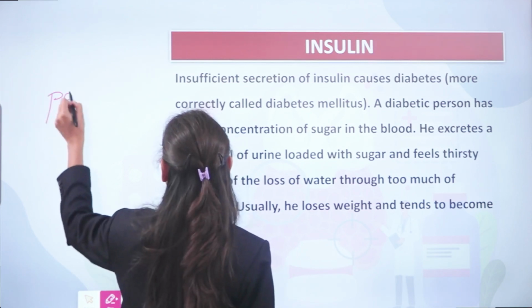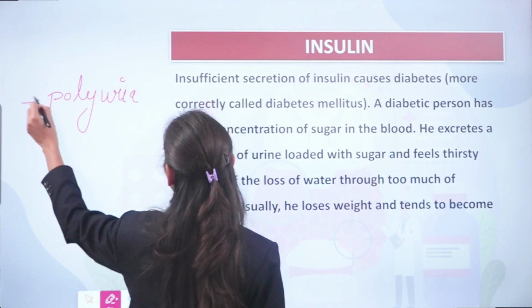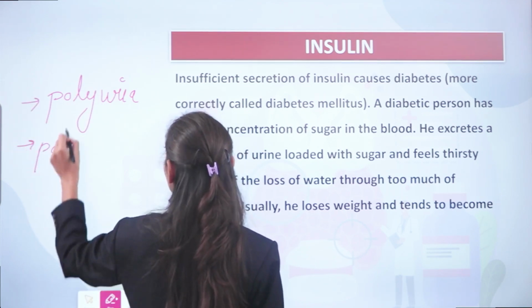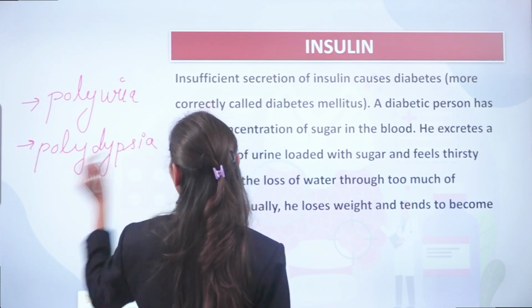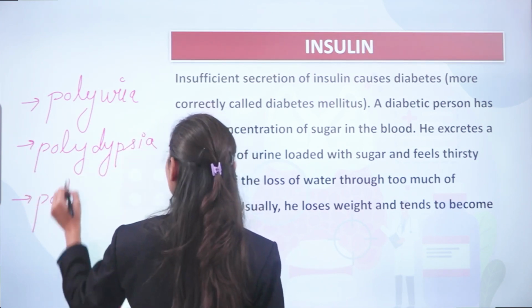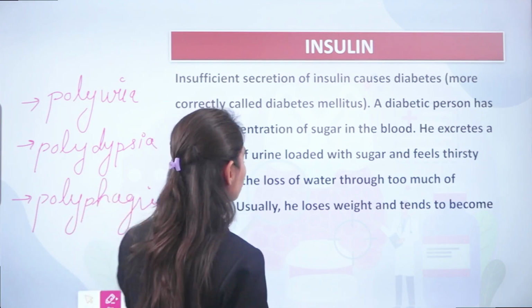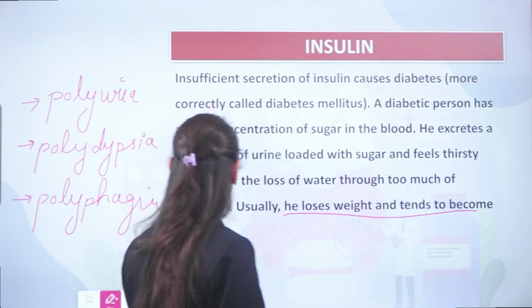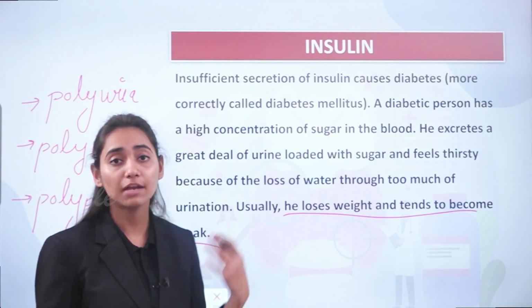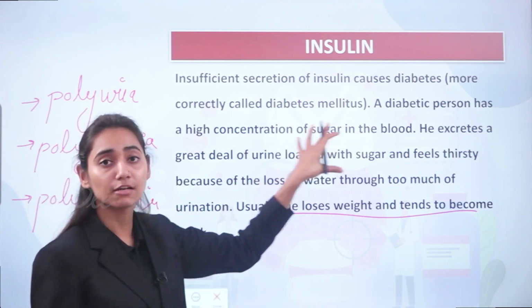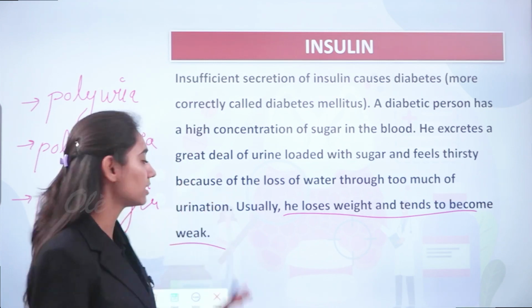So diabetes mellitus is accompanied with three conditions, that is polyuria. The other condition is polydipsia, which means the thirst of that person is increased. And the last is polyphagia. Why polyphagia? Because the person is losing weight, is becoming weak, the rate of metabolism is high, therefore the person has more and more appetite. So when a person is suffering from diabetes mellitus, he will show these three classical symptoms.